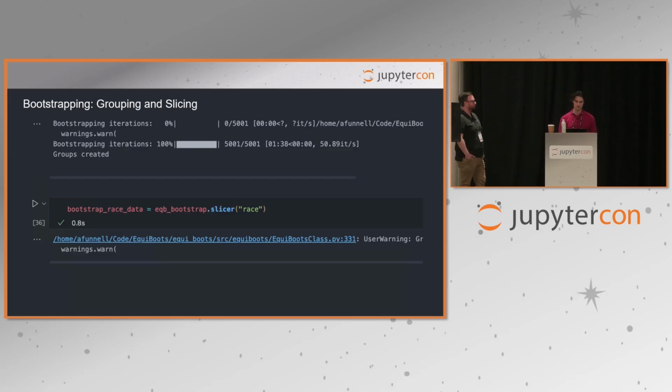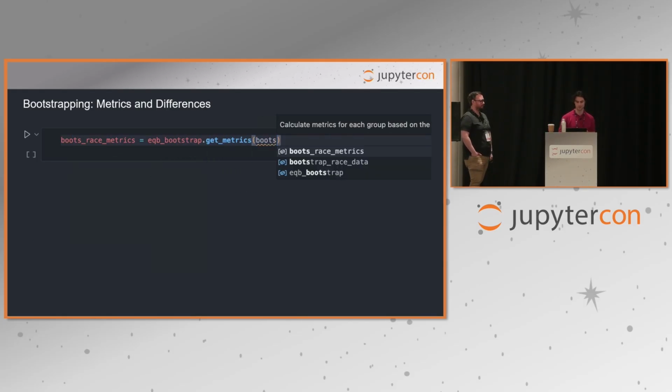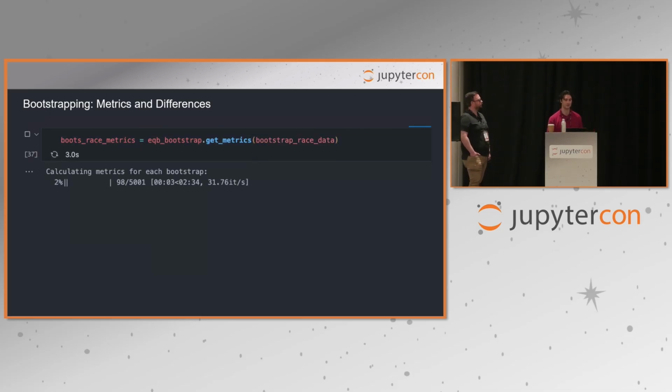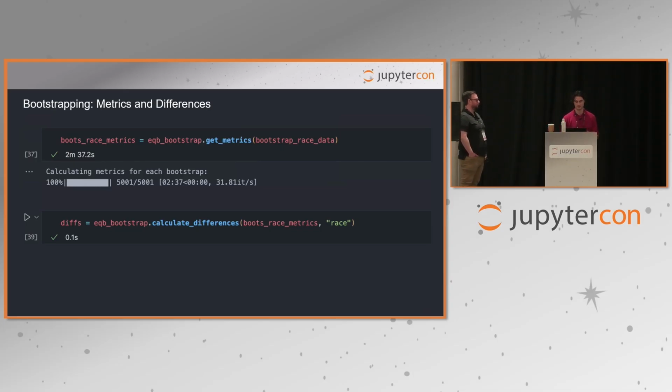So once it's finished running, you can call the slicer method the same way as we did for the point estimates, specifying the column name. Providing this data that we've just grouped, the getMetrics method calculates the metrics across every sample. These metrics can be used in a number of ways, including looking at the disparities, or in our case, we're going to be looking at the differences. This difference is the difference in performance of the other subgroups against the reference group. So if we were to compare the white group with itself, we would see a difference of 0. We're going to see on the next slide what the results look like when we plot them.